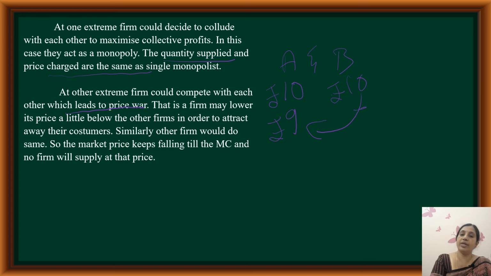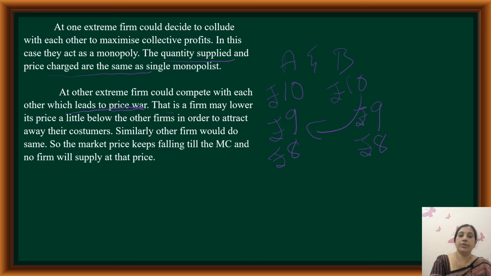No. Firm B is also going to reduce the price from 10 to 9 in order to keep its consumers. If firm A reduces the price further, firm B is also going to reduce the price. This process we call a price war.